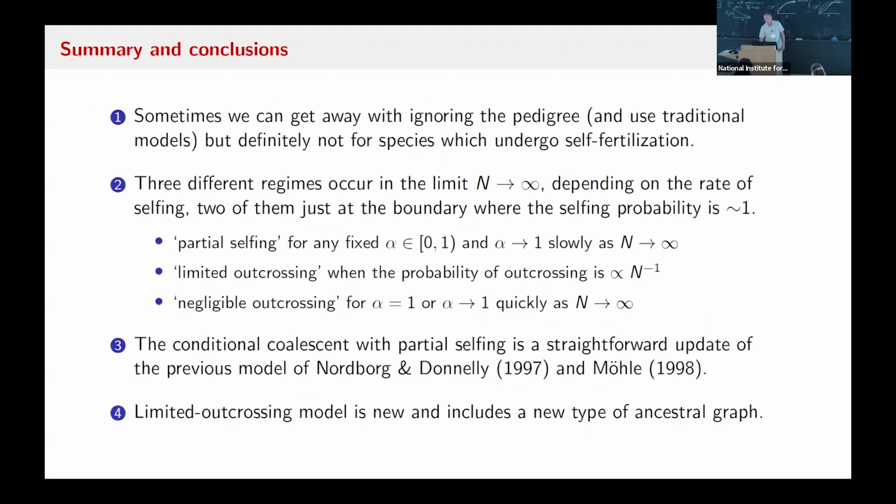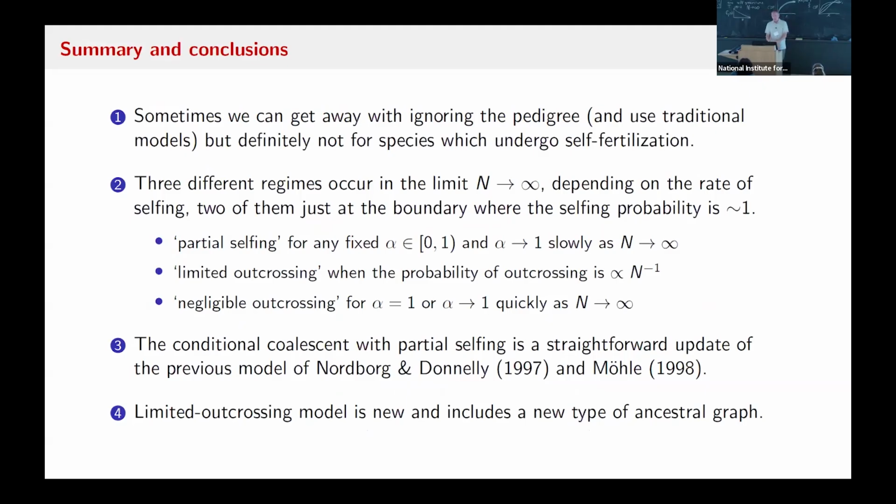Okay. Anyway, so to summarize, sometimes we can get away with using the normal coalescent models that don't condition on the pedigree. I would argue you don't want to do that just on the face of it. You should start by thinking about conditioning on the pedigree first. But anyway, you can't do that, definitely not for selfing and for a few other cases.